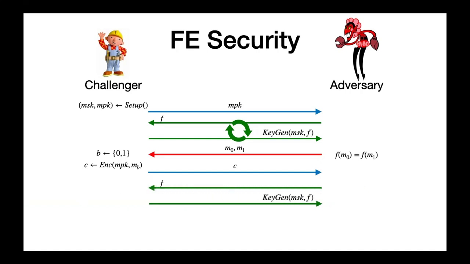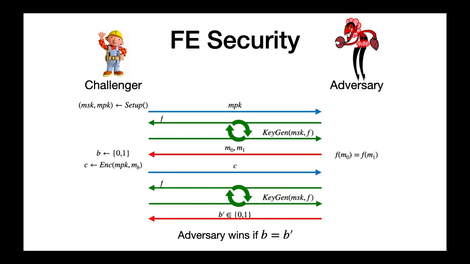Again, the adversary is allowed to query for more secret keys with the constraint that F of M0 is equal to F of M1. Then the adversary attempts to guess the value of the bit B. The adversary wins the game if its guess B' matches the actual bit B. We say that the functional encryption scheme has standard security if for any efficient adversary, the probability of correctly guessing is close to half. In other words, the adversary's advantage is negligible, making it no better than a random guess.